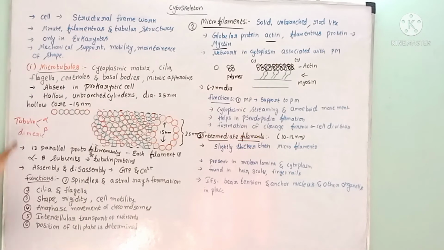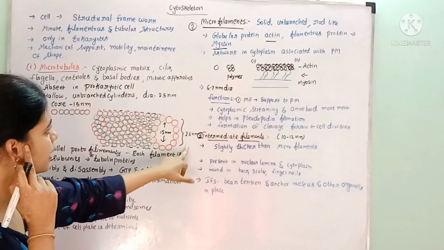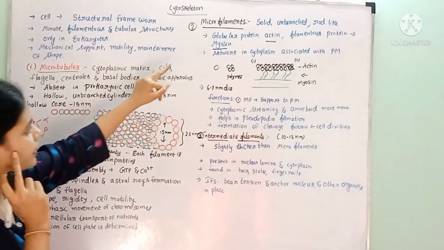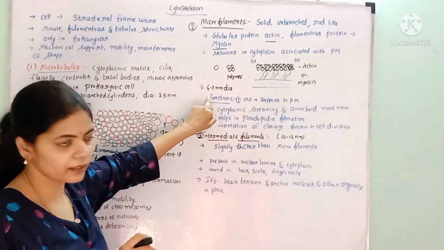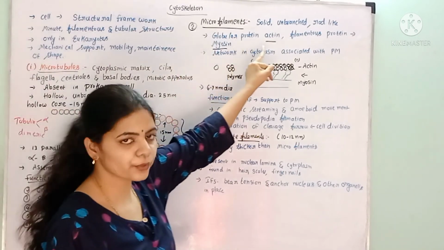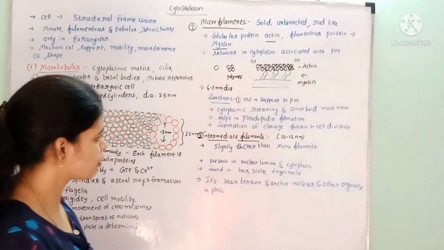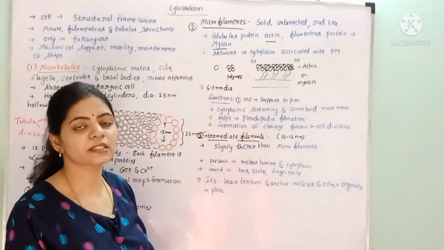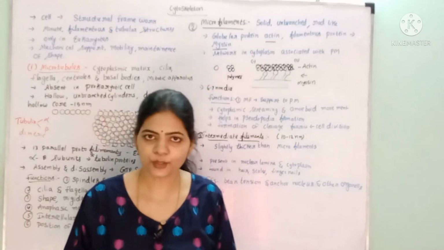So what we have studied are different types of cytoskeletons. The microtubules: the diameter is 25 nanometers and they contain a protein called tubulin. Whereas the microfilaments: the diameter is 6 to 7 nanometers, and they contain the protein actin, and in muscle cells myosin is also present. And the intermediate filaments: the diameter is 10 to 12 nanometers. And this is about the cytoskeleton.